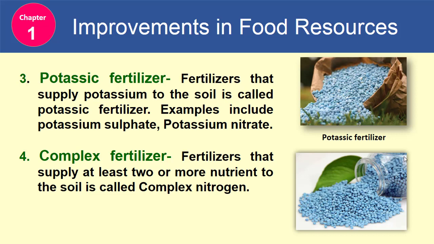Fertilizers that supply potassium to the soil are called potassic fertilizers. The examples include potassium sulfate, potassium nitrate, etc. Fourth is complex fertilizer. Fertilizers that supply at least 2 or more nutrients to the soil are called complex fertilizers.